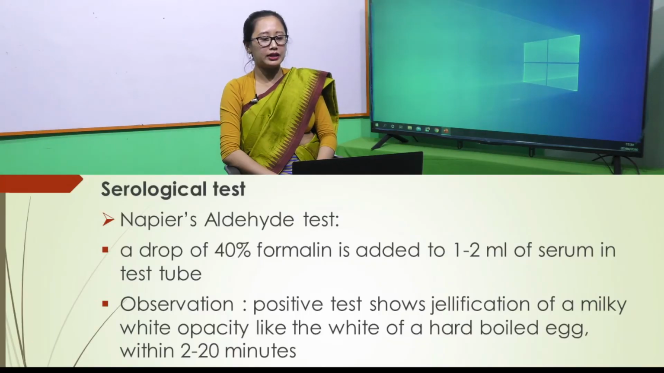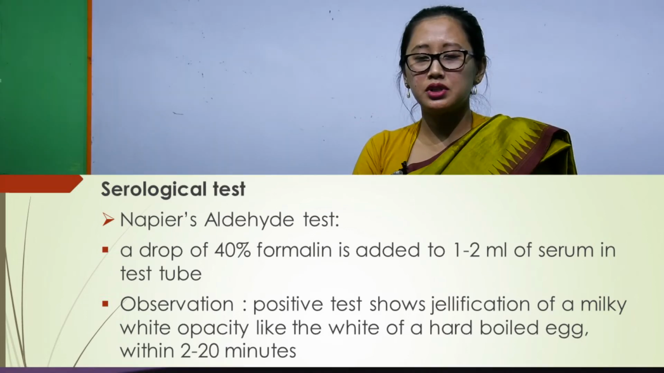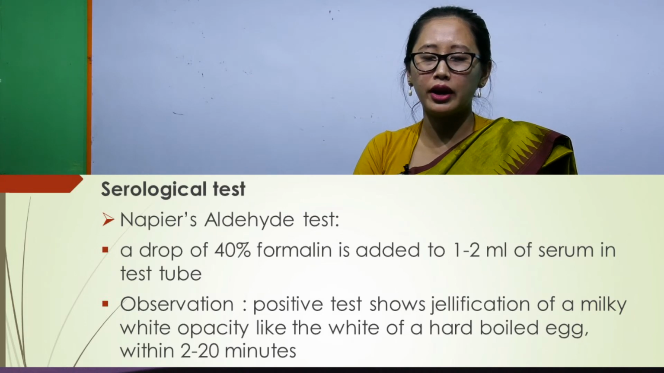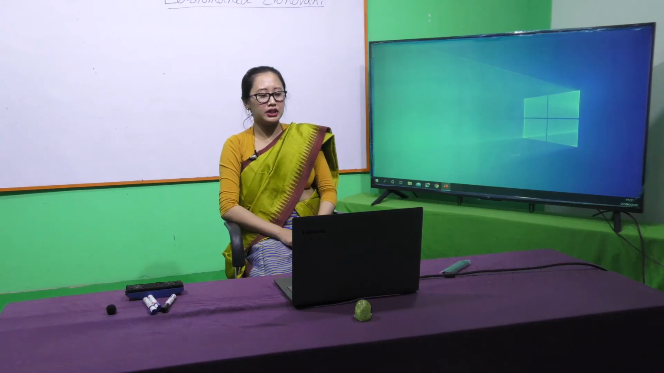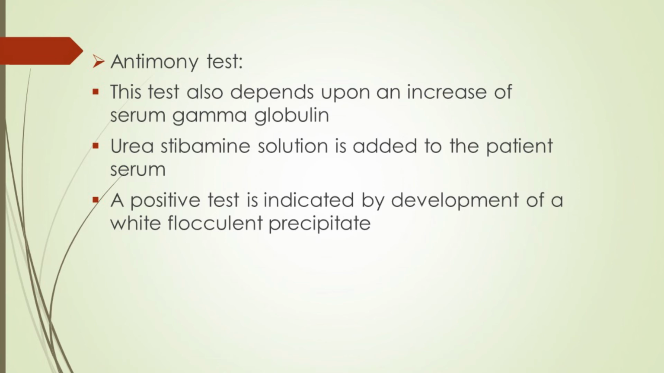Next is the serological tests. Number 1, the Napier aldehyde test. Here a drop of 40% formalin is added to 1 to 2 ml of serum. A positive test shows jellification with milky white opacity, like a hard-boiled egg, within 2 to 20 minutes. Number 2, the antimony test. This test depends upon the increase of serum gamma globulin. It is done by adding urea stibamine solution to the patient's serum. A positive test is indicated by a white flocculent precipitate.